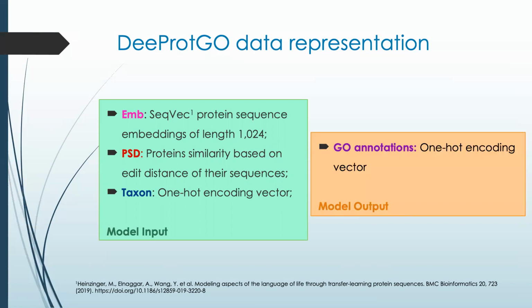The model output of DeepGO, that is, the gene ontology annotations gained during a growth period, were also represented here by one-hot encoding vectors.